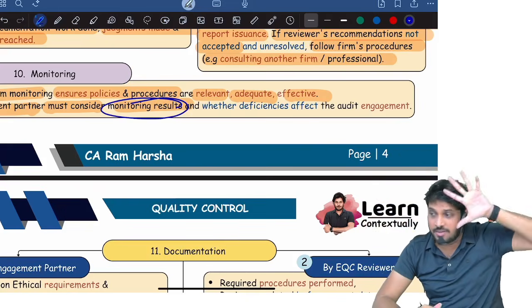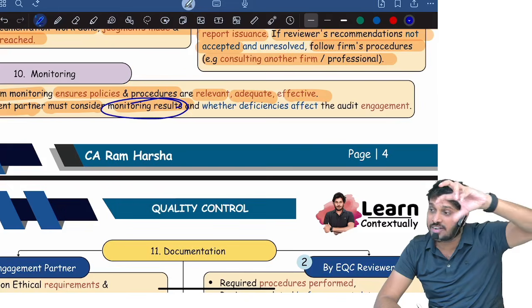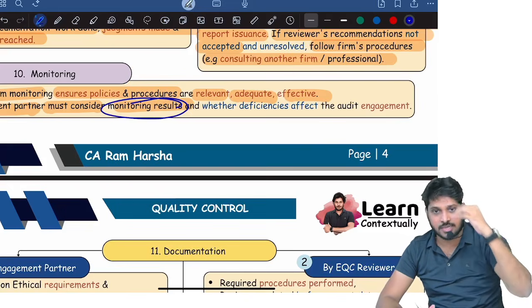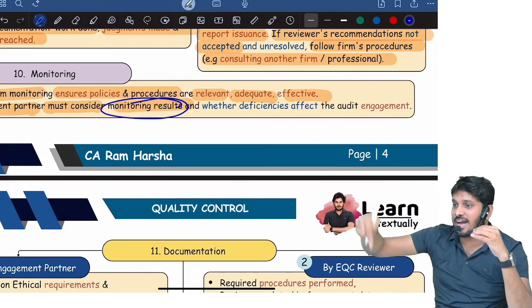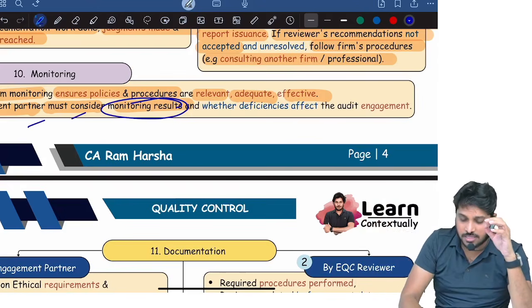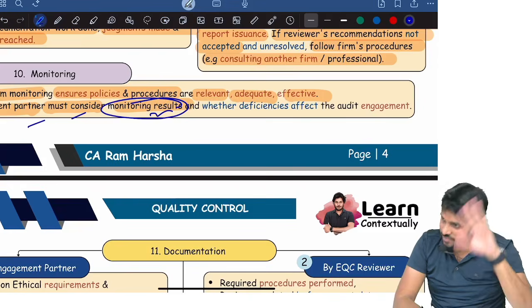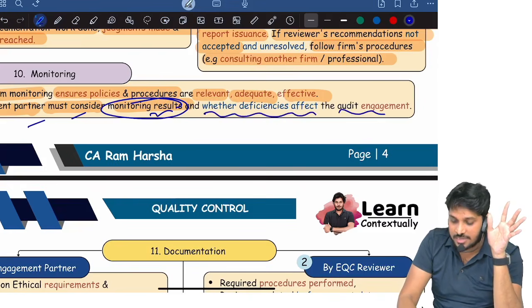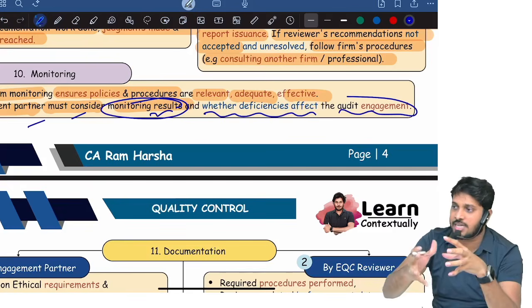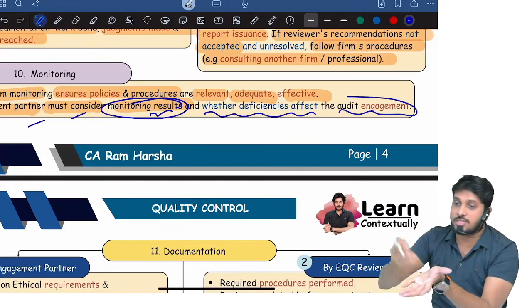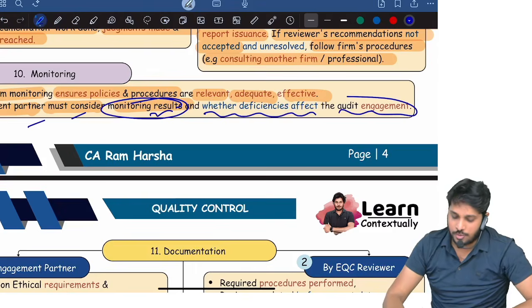Last year, in various clients' audits, our firm identified deficiencies. Those deficiencies must be considered so that they will not repeat in the current year audit. The engagement partner must consider the monitoring results of the last year and whether deficiencies affect the current audit engagement, and check and update quality control policies accordingly for the current audits. That's it. SA 220 is also completed.